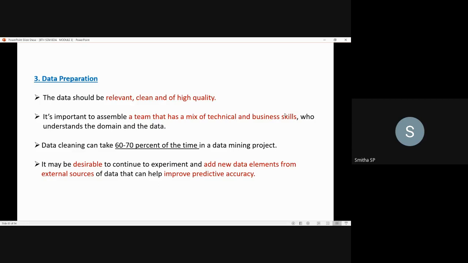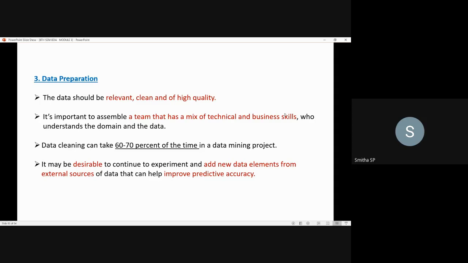Coming to data preparation, you have to remember that the data you prepare and submit to the mining process should be relevant to the problem you are solving. The next thing is that it should be clean.